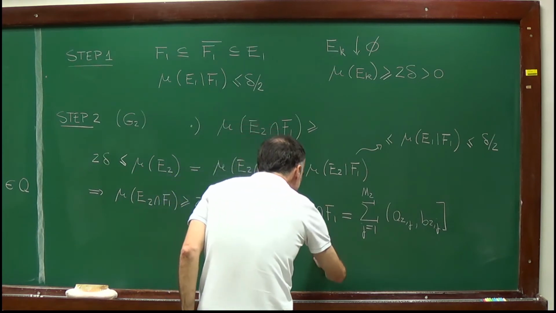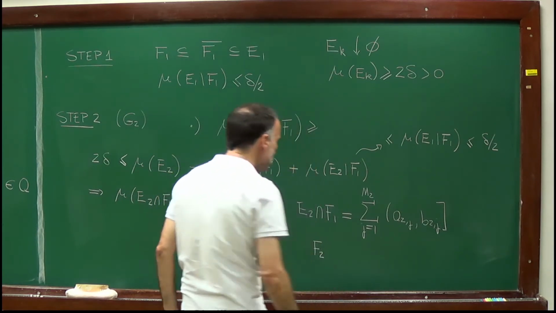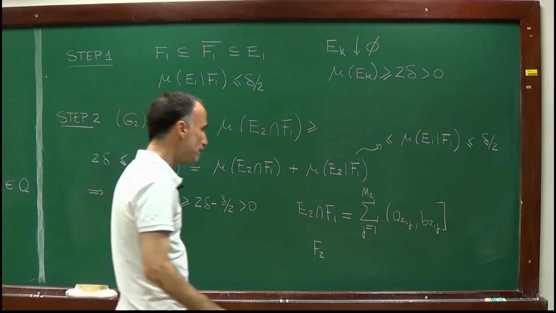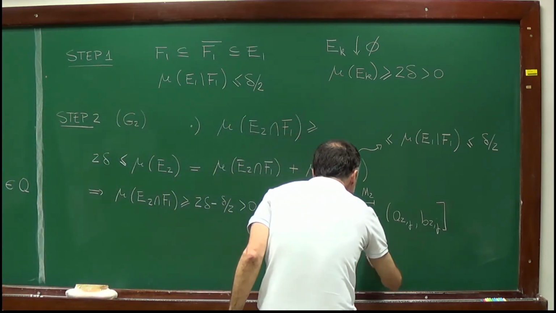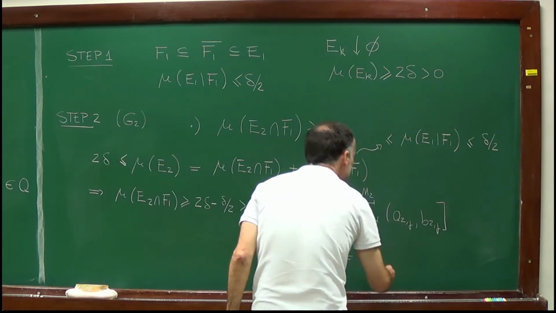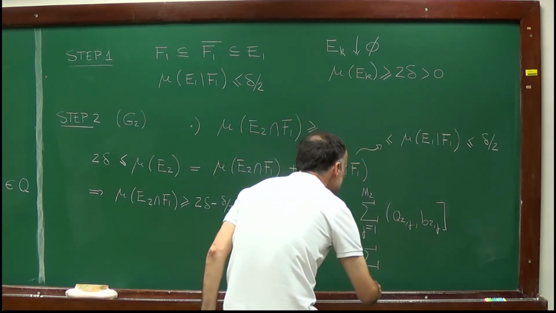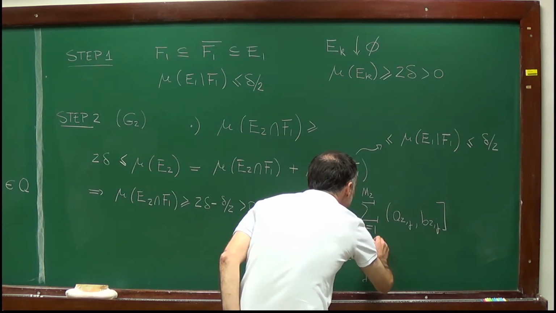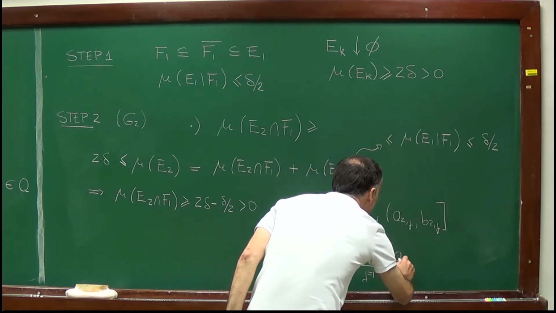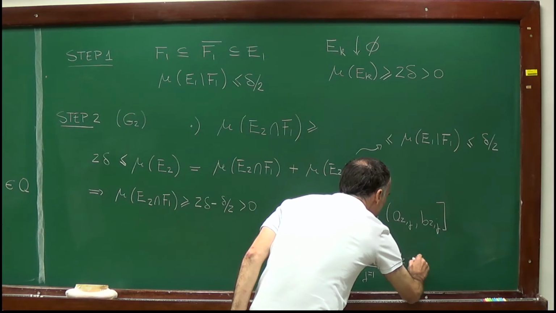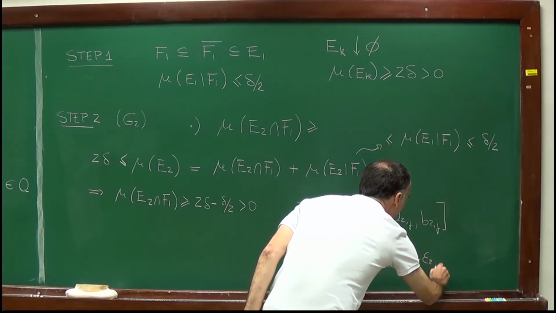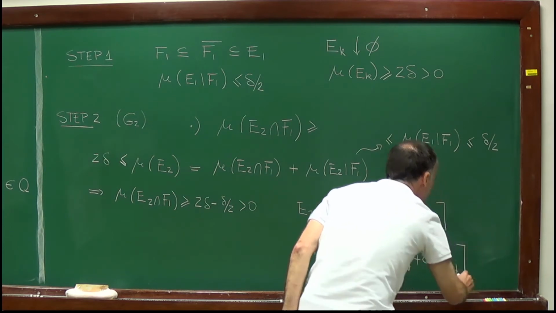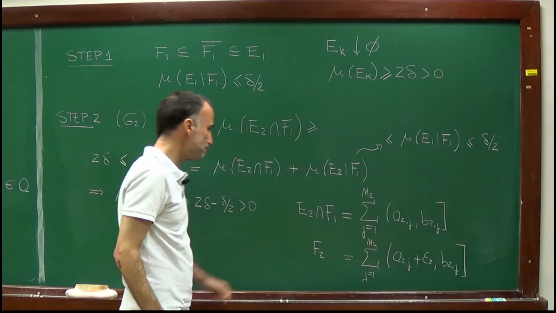And now I will define F2 as I defined F1. So I will define F2 by adding epsilon to the left endpoint. So here's my definition of my set F2.